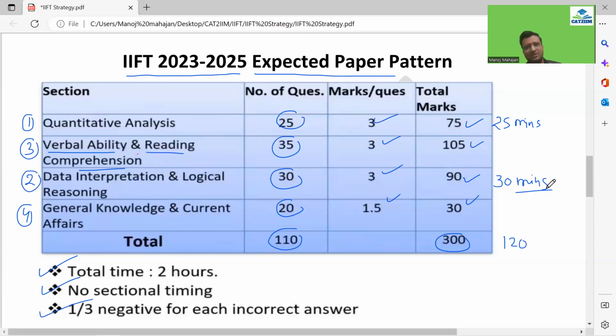Just do the doable ones. It could be in DI, it could be in LR. So you have to do only the doable ones. You don't have to rush through. Don't have a mindset of like SNAP or NMAT that you have to rush through, guys. It is not that speed game, right? And you can see by the cutoffs also, it's not that speed game. You can spend time with the questions so that the sectional cutoffs are clear.